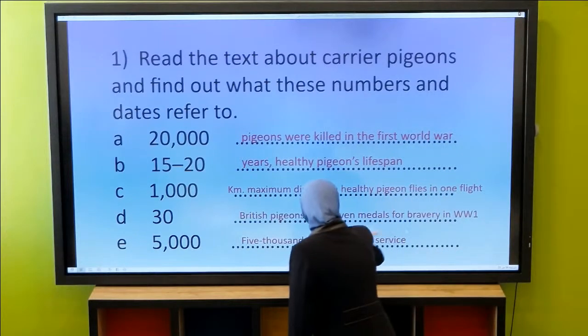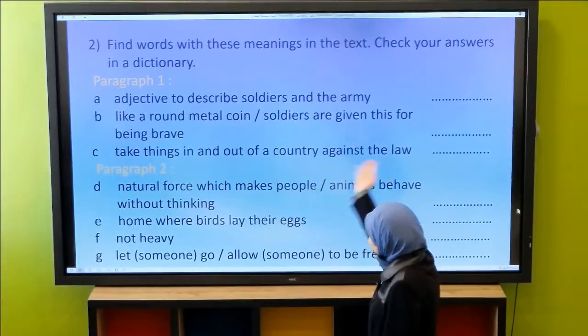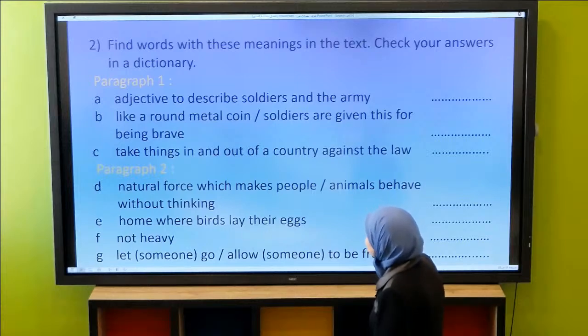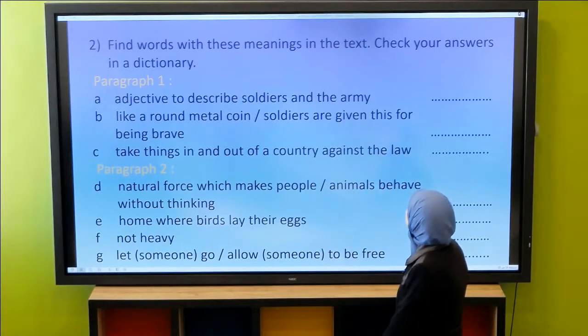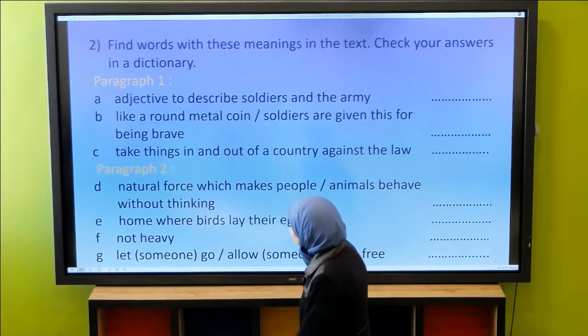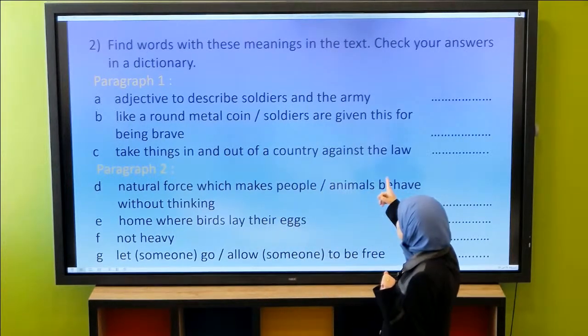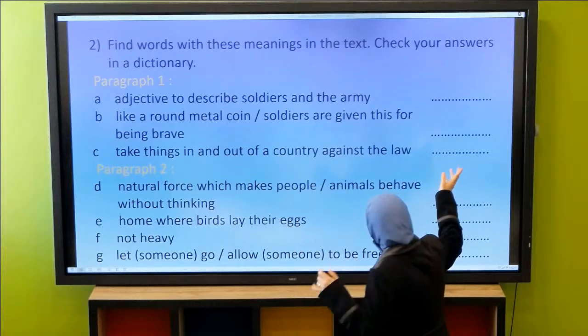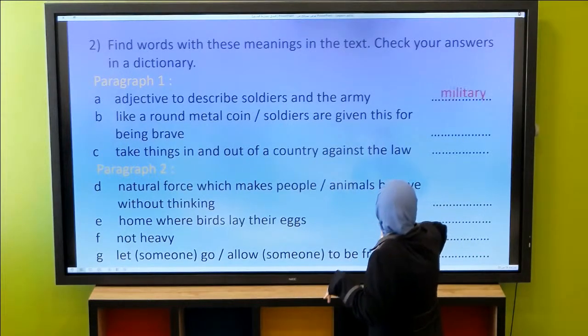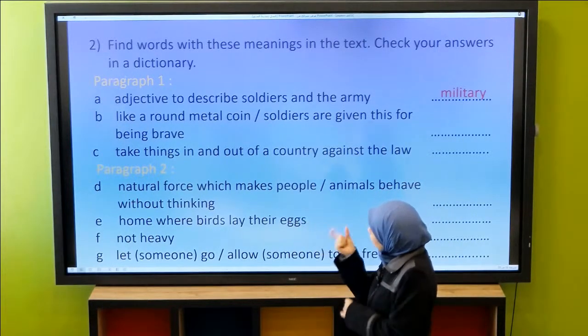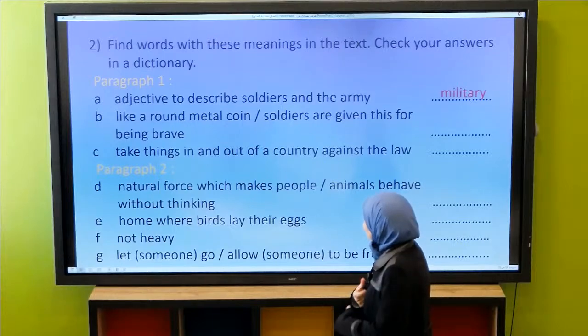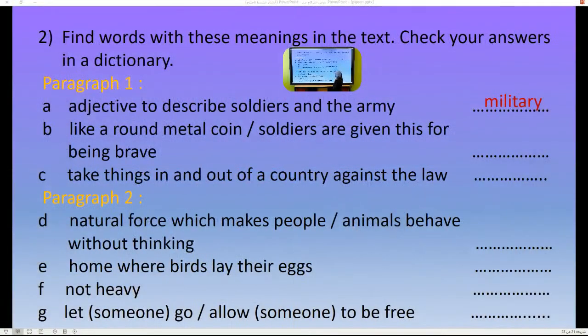The second exercise here, we have words with their meanings. Find words with these meanings in the text. Check your answers in a dictionary. In paragraph 1, we have 3 words. The first one, adjective to describe soldiers and the army. As we said with the picture, it is military. Like a round metal coin, soldiers are given this for being brave. Of course, it is medal. And take things in and out of a country against the law, like the diamonds.